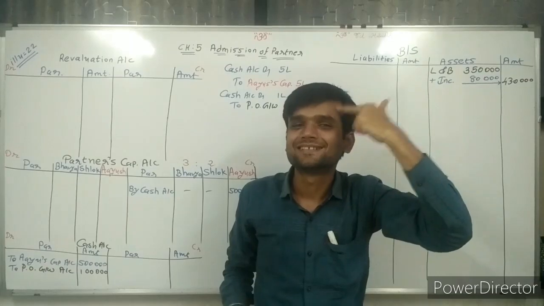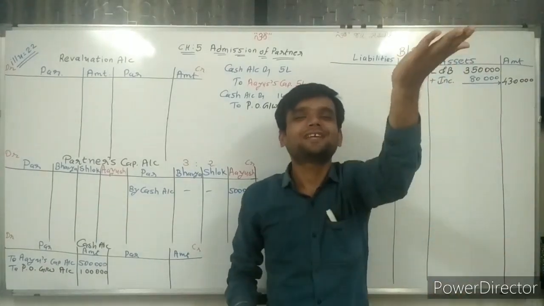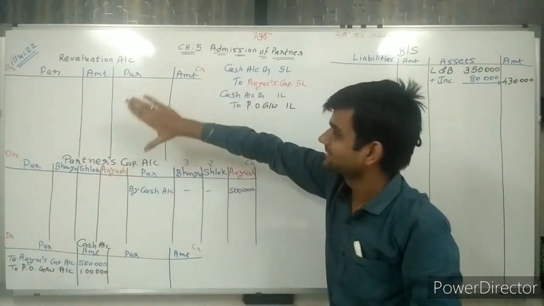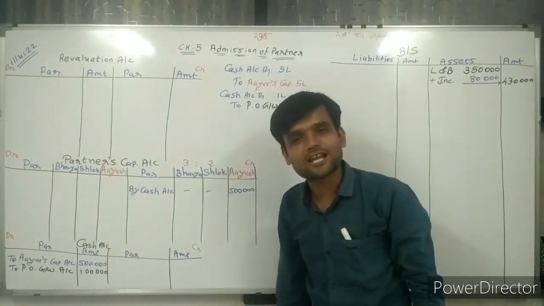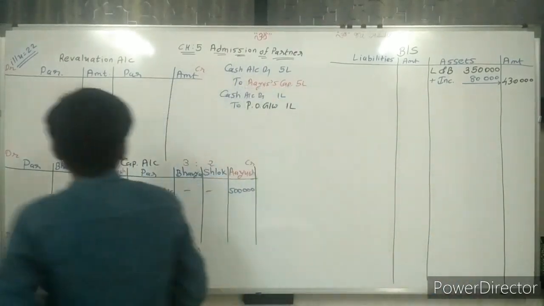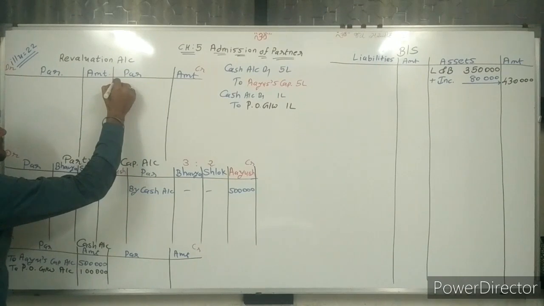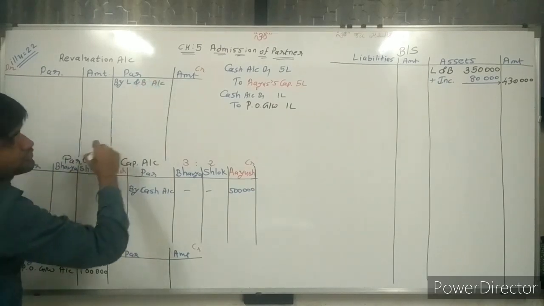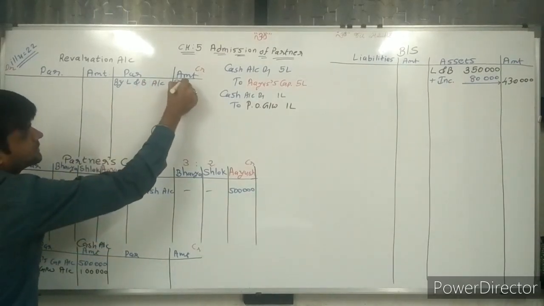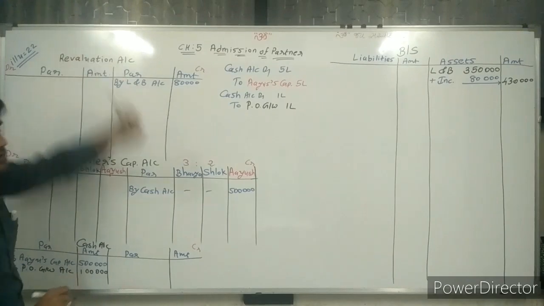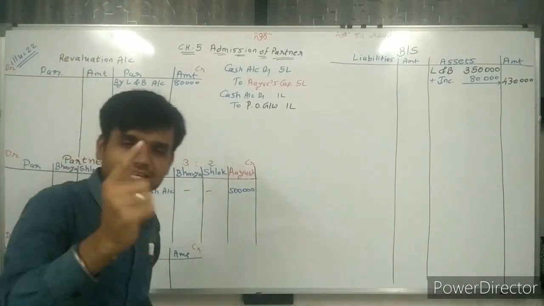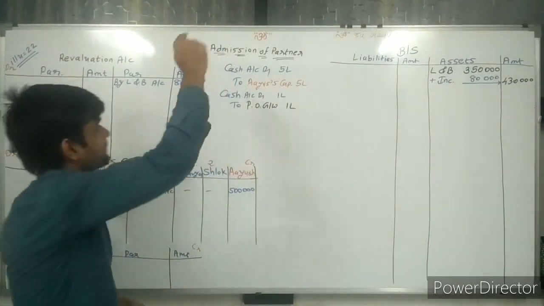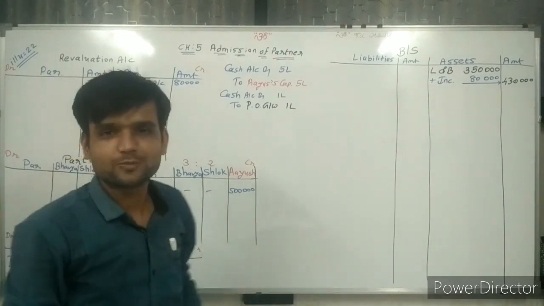Now think, sir, asset value increase. Happy. Happy means credited to revaluation account. So we are writing credited to revaluation account by land and building account 80,000. Simple. How many rupees happy? Sir, 80,000 rupees happy. So credited 80,000 rupees.